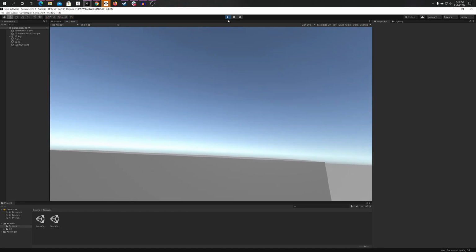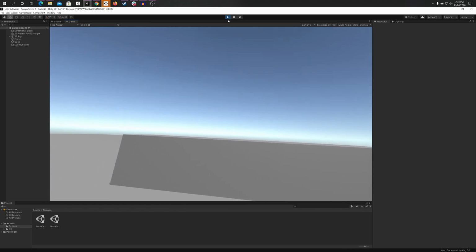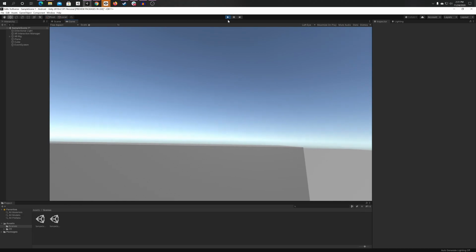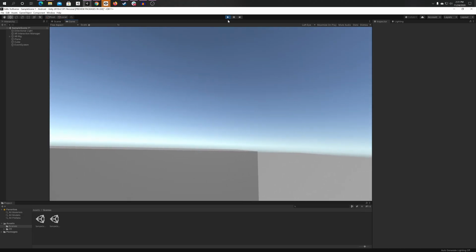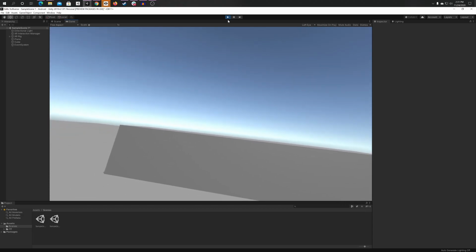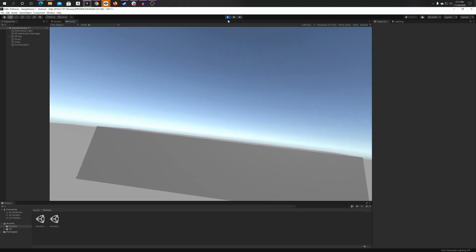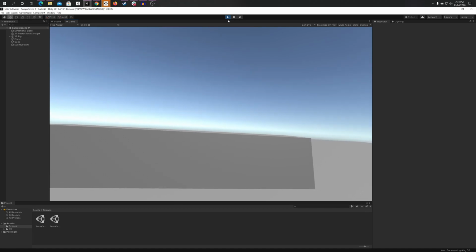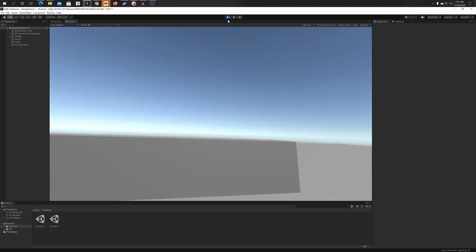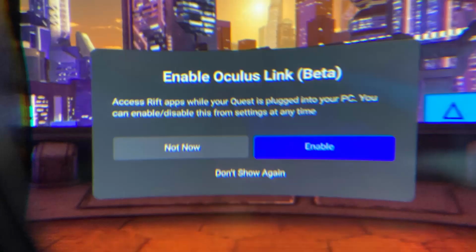If you can't see this right now, it's probably because you do not have Oculus Link set up, or you don't have a headset that allows you to develop in the editor. Now, the Oculus Quest 1 and the Quest 2 should be able to develop in the editor. So the only thing you need to do is just enable Oculus Link, which is really simple. Just plug in your headset to your computer and then go on to your headset, and you should see a pop-up asking you to enable Oculus Link or to allow it. Just go ahead and accept that, and you should be able to see the same thing I'm seeing now.